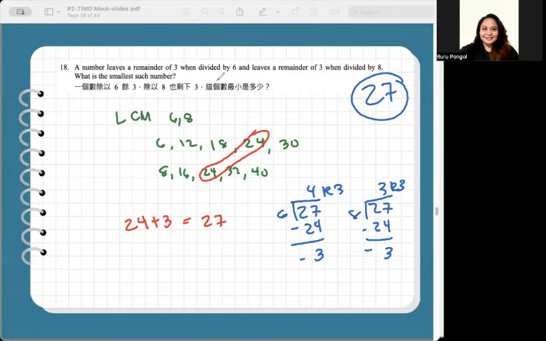24 divided by 6 and 24 divided by 8. Just add 3, so that makes it 27. So the final answer is 27. So don't forget to give what is asked. It's not 24, it's 27 because it will leave a remainder of 3 for both divisions.